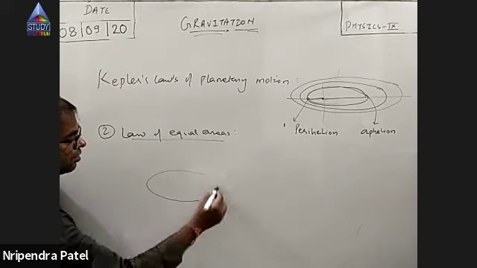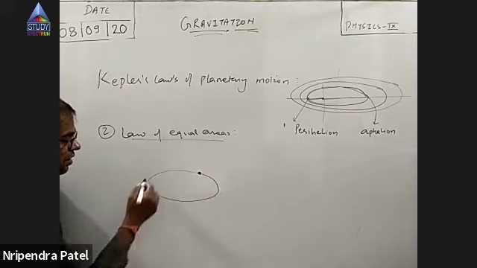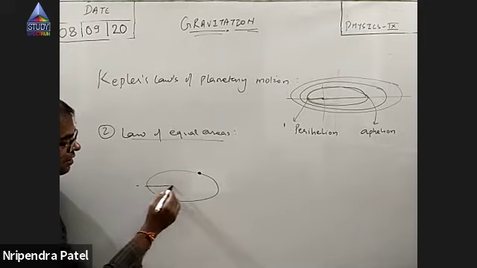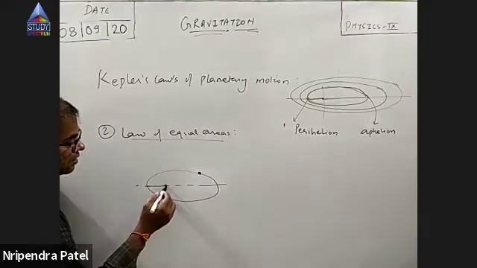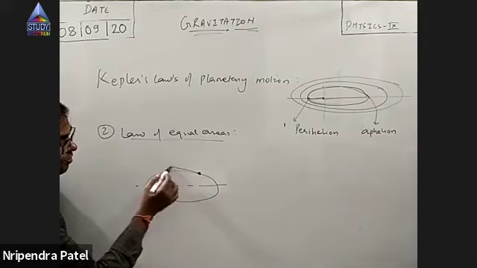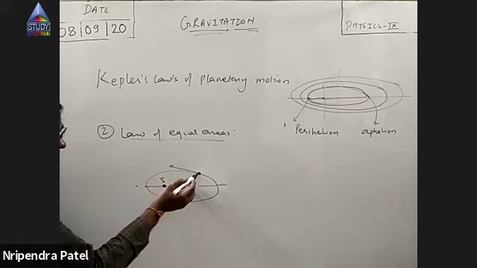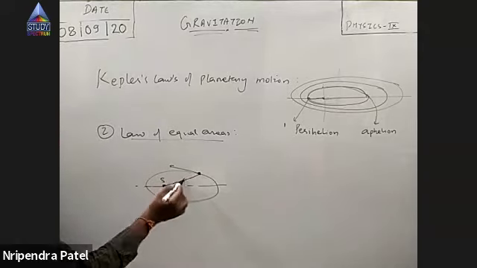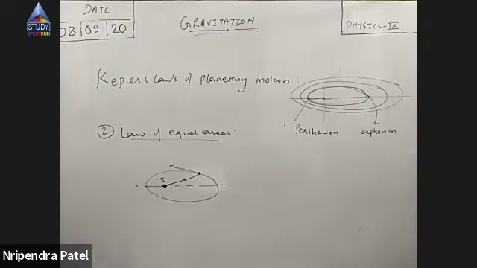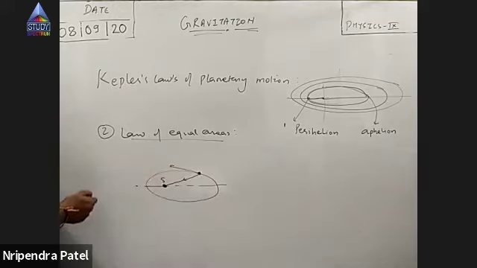Suppose this is an elliptical orbit, and the planet moves in this path, and this is the sun. The planet is coming this way. As we know, gravitational pull is a central force, acting in this direction.